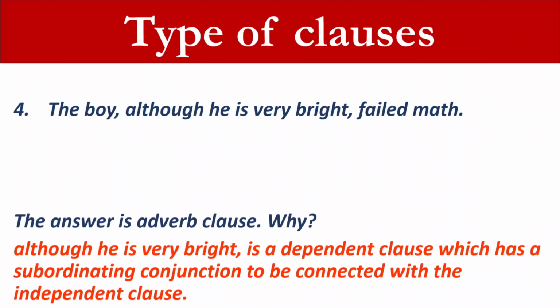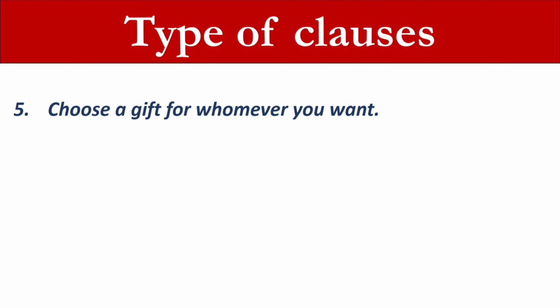The answer is adverb clause. Why? Although he is very bright is a dependent clause which has a subordinating conjunction to be connected with the independent clause. 5. Choose a gift for whomever you want.